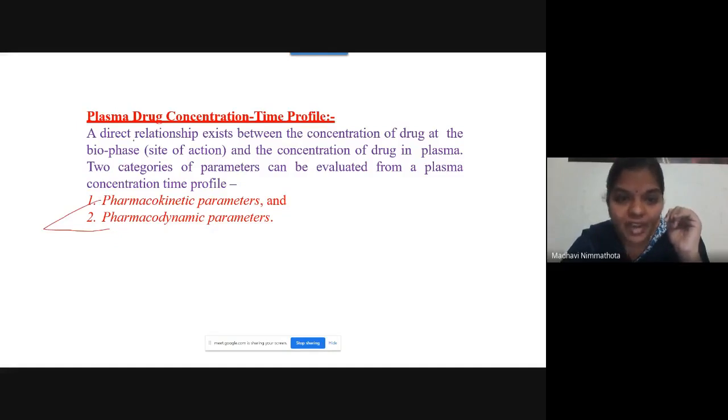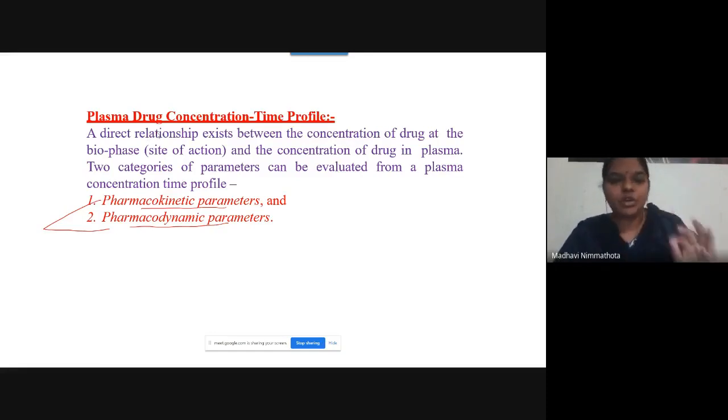A direct relationship exists between the drug concentration at the site of action and the concentration of the drug in plasma. So you have to evaluate pharmacokinetic parameters and pharmacodynamic parameters by knowing the relationship of a drug between the plasma drug concentration and time profile.